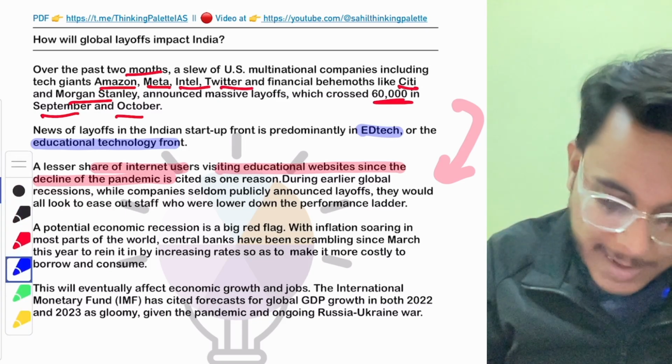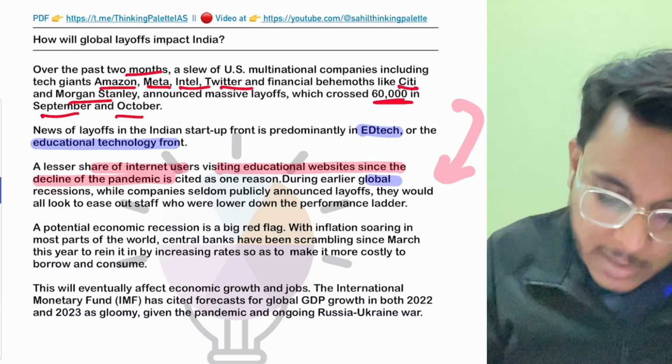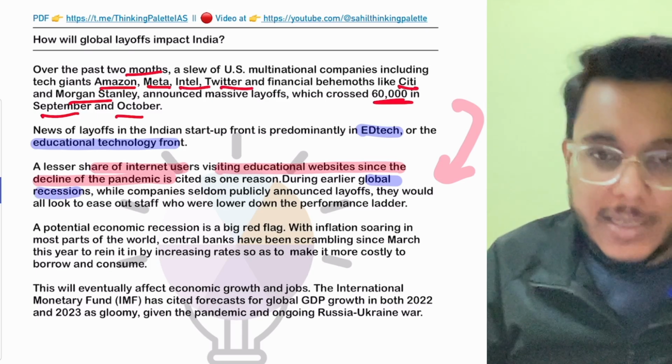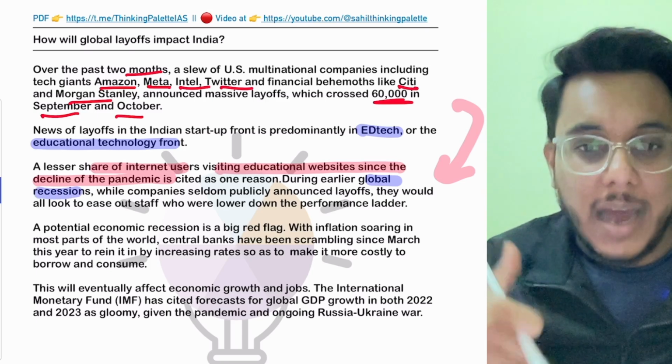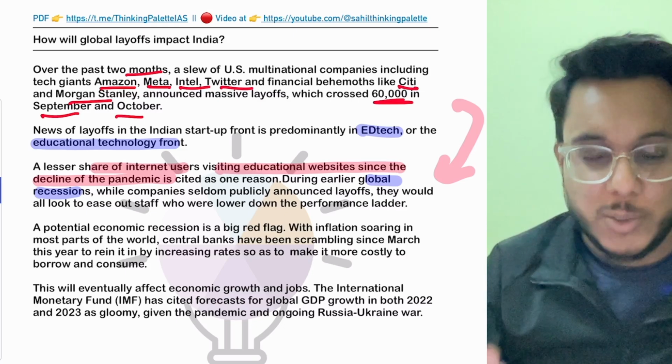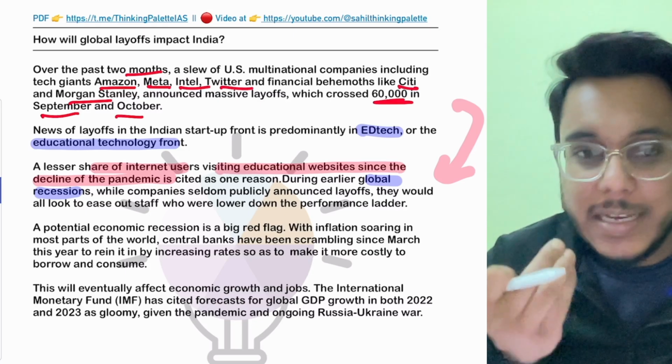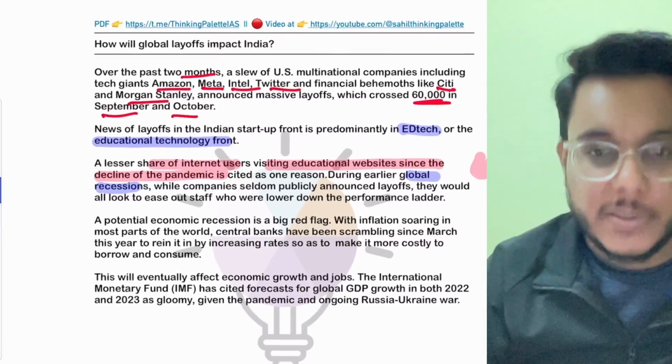Moreover, at the same time, we find that there is also the global recession going on right now. The global recession is there. Earlier also the global recession was there. So whenever the global recession comes, these layoffs are done.